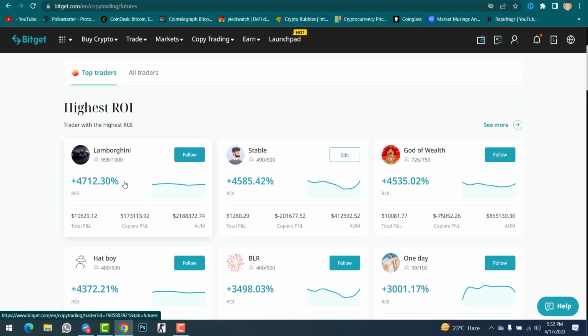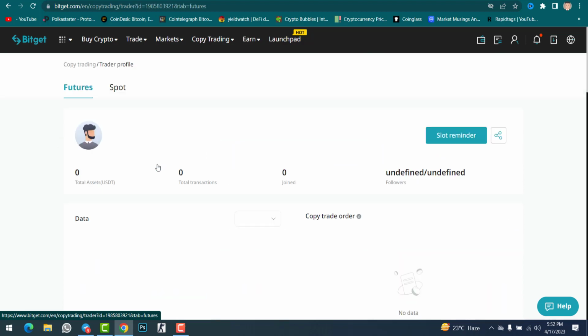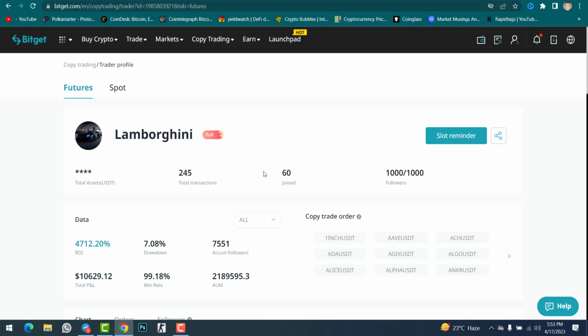So I want to go with this person, Lamborghini. Just click on this. Let's check all the data. In here you can see, unfortunately there is no slot remaining, 1,000 completed. So I will go with another one, but in here let me give you some idea about traders.